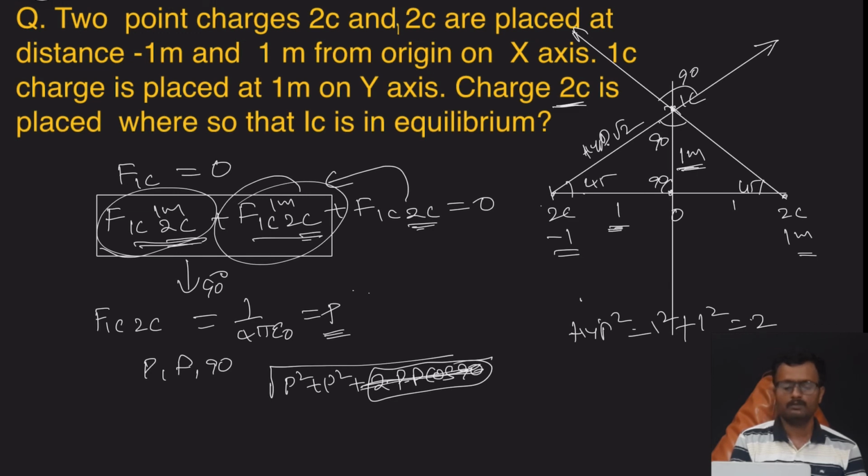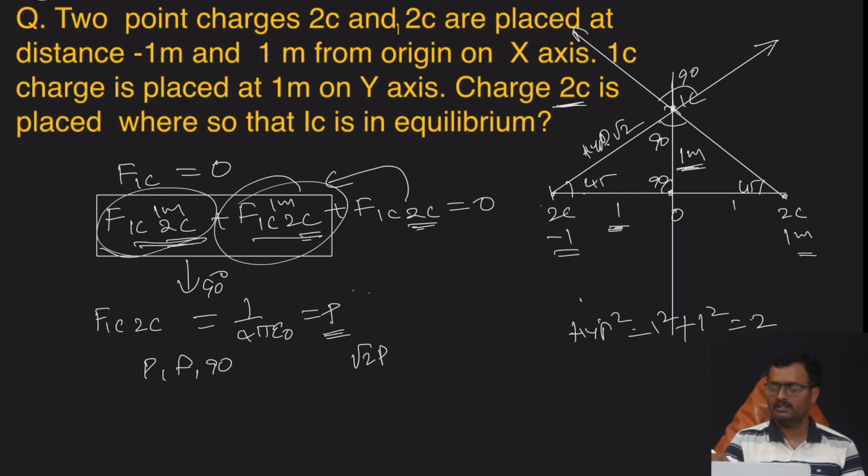P squared plus P squared is 2P squared, and the root of 2P squared is root 2 P. So the resultant is exactly the diagonal of the parallelogram, and its magnitude is root 2 P. The force by the other 2 coulomb should be in the opposite direction, and its magnitude is also root 2 P.